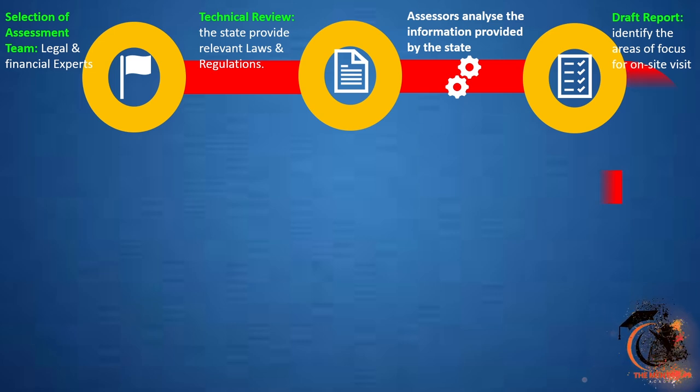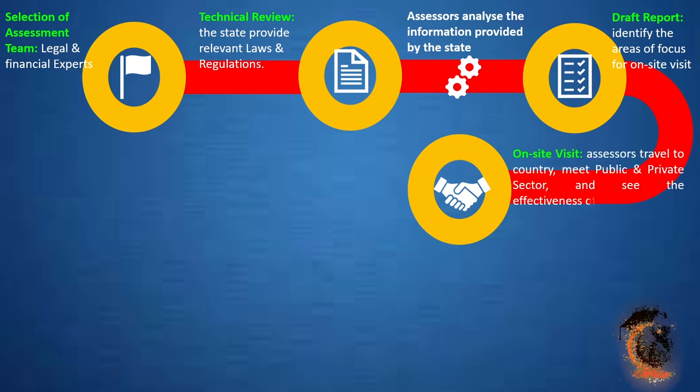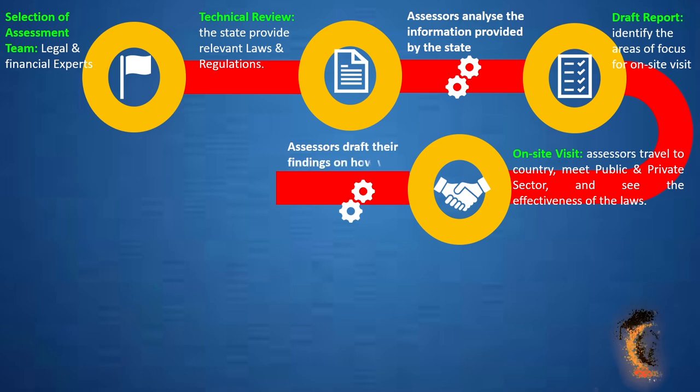The next stage is the on-site visit. The assessors travel to the country for the on-site visit. Before, during, and after the visit, the country needs to provide information on the effectiveness of its system in all the 11 areas that are covered by the FATF methodology. In the next stage, assessors draft their findings on how well a country has met FATF standards.